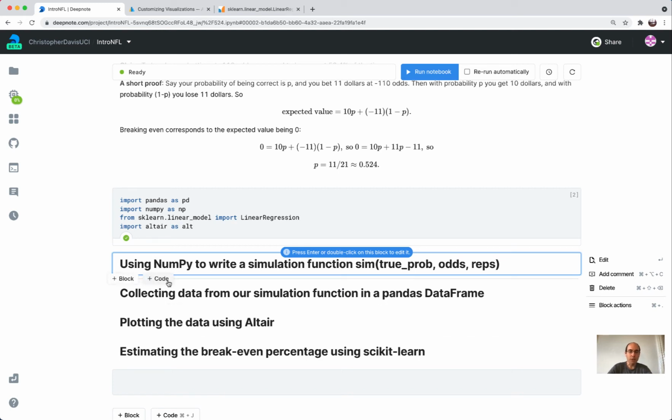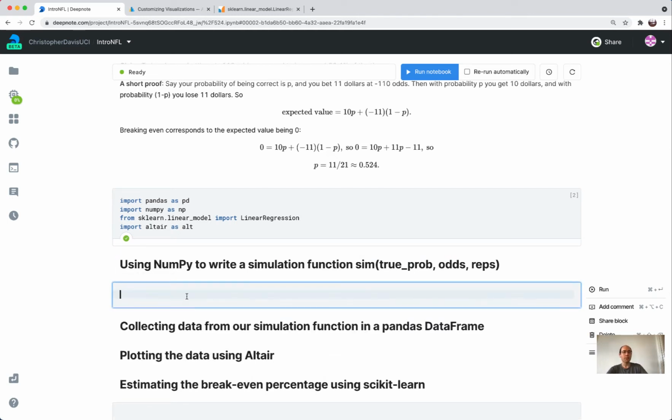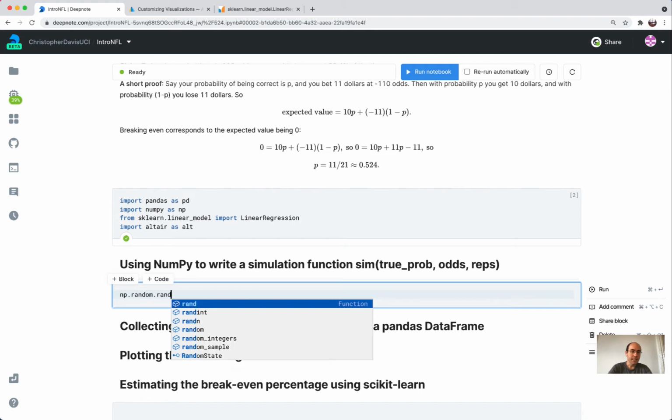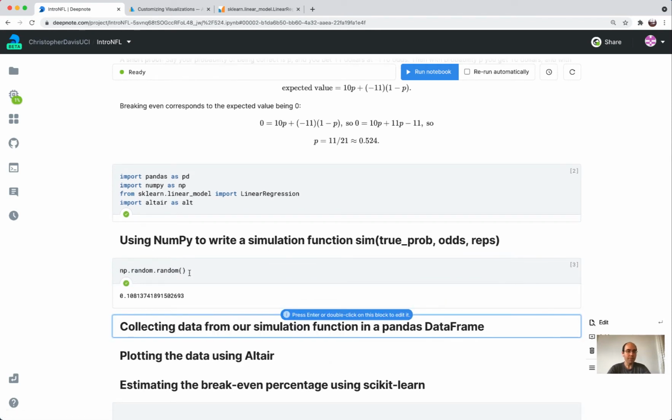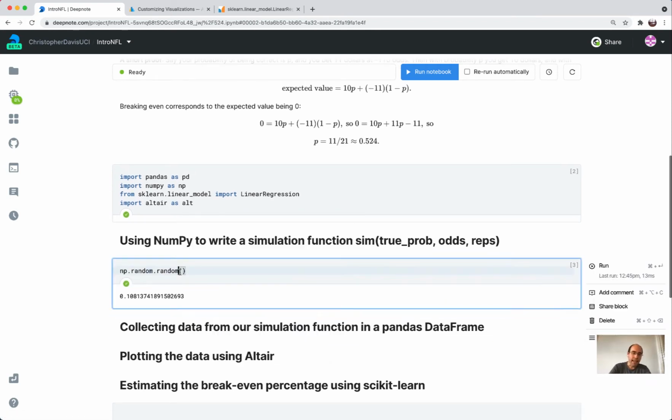Okay, let's start on part 1, which is about how do we simulate one of these bets. So let me make a new cell. You evaluate cells by doing shift plus return or shift plus enter. And so first thing I need is some way of simulating a random process. And this is fairly new to me, but in NumPy, what I used to use is something called random. And I think that is still fine. And then later on in this video, I want to use something called choice.